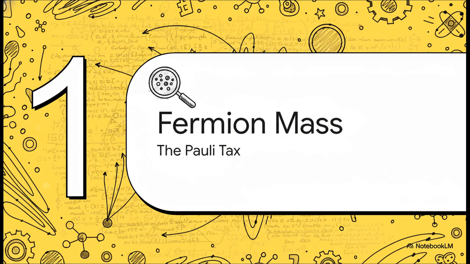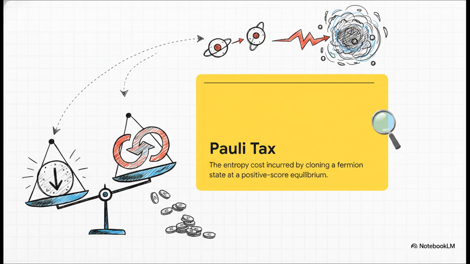Section 1. Fermion mass as the polytax. So, in standard physics, we usually just think of mass as physical weight, right? Well, not here. Here, mass is actually an operational cost. It's literally an entropy debt. You can think of it like a cosmic processing fee. When the system tries to clone a fermion state, the universe essentially slaps a polytax on it. So a particle's mass is really just the accumulated debt from that duplication process.